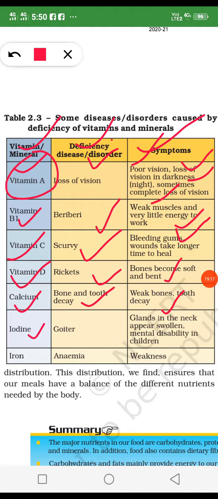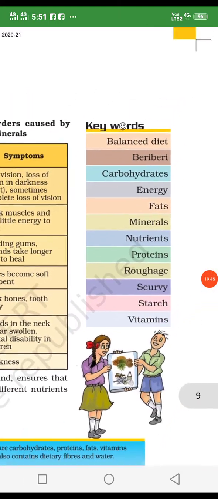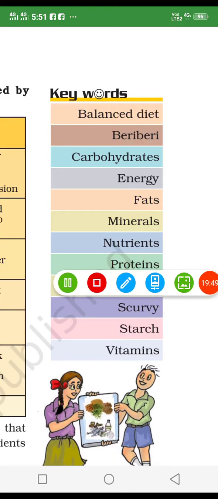And iodine, from the deficiency of iodine, a person gets the goiter disease, and in goiter his neck gland is swollen, and this is a disability in children also, mental disability. Children don't get proper mental growth from the deficiency of iodine. And iron, from the scarcity of iron, the person gets the anemia disease, and he gets so much weakness because there is less possibility of blood forming.